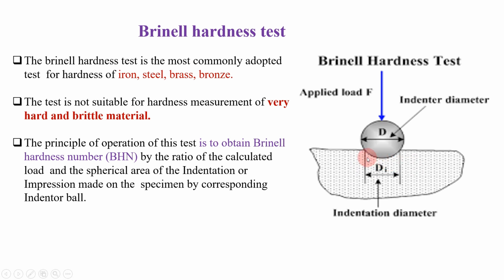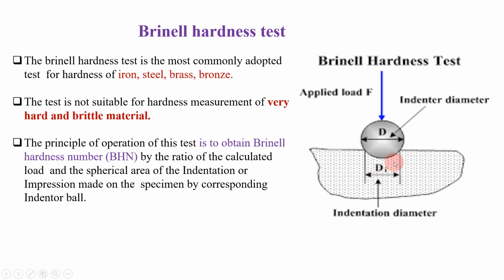After the ball indenter penetrates inside your workpiece, we are going to measure this diameter. You can see this di stands for indentation diameter. This is the ball indenter, this is your workpiece, and the ball indenter penetrates inside your workpiece like that. This is the surface of the workpiece, and your ball indenter penetrates up to this depth. After penetration, you are going to measure this diameter of the indentation.